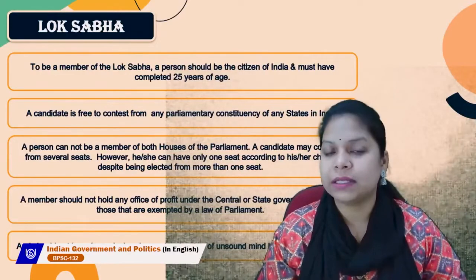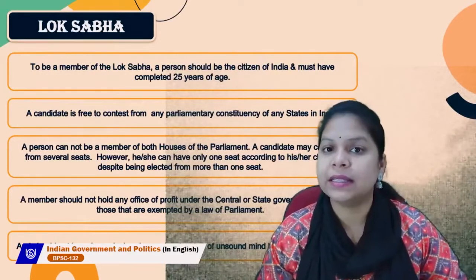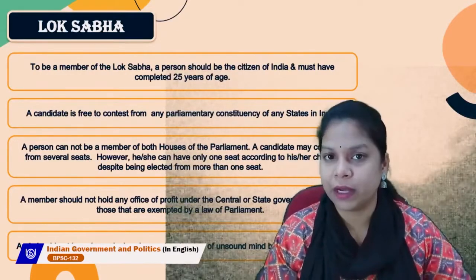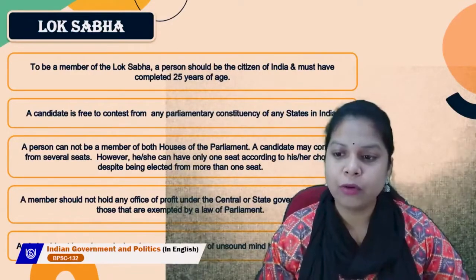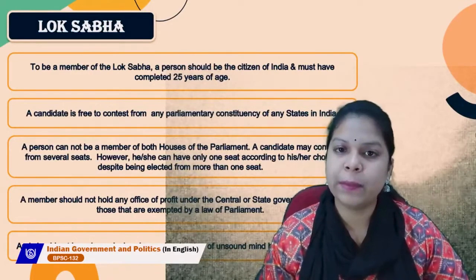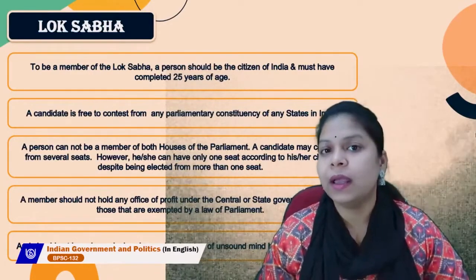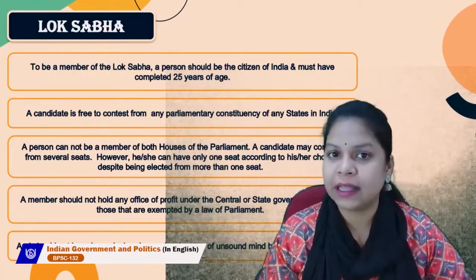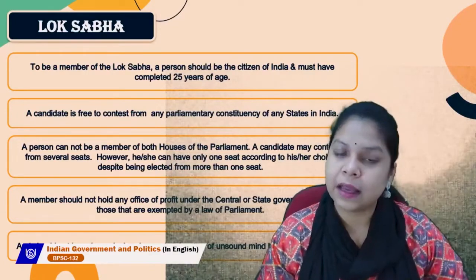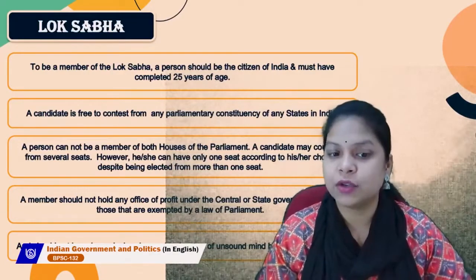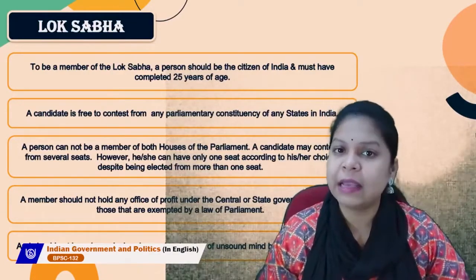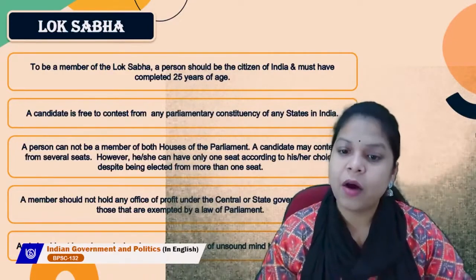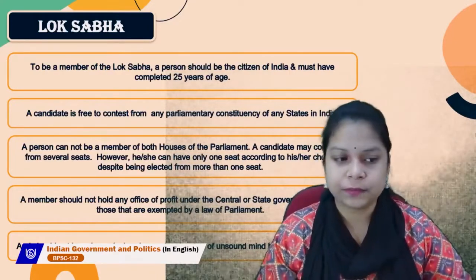If you are a citizen of India, you can contest elections from any part of India. You are not bound to stand only from your own state. There is no provision like this. The constitution allows us to contest elections from any parliamentary constituency of any state in India.